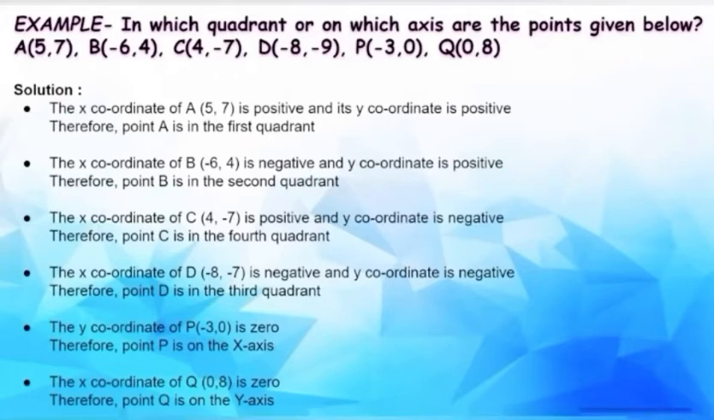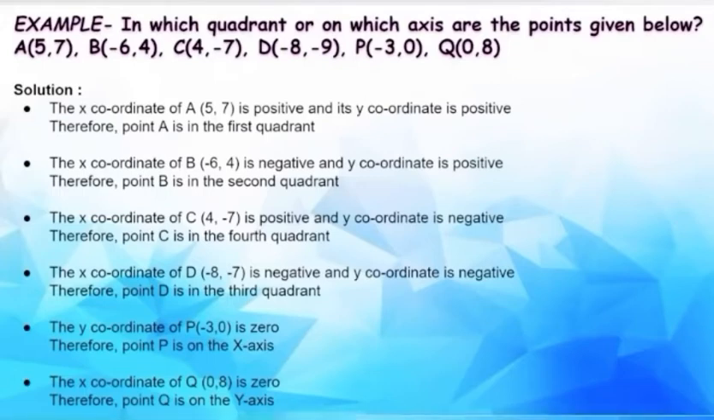Consider the point A, which is (5, 7). The x-coordinate of A is 5, which is positive, and the y-coordinate, 7, is also positive. Therefore, point A is in the first quadrant. Next we have point B, (-6, 4). The x-coordinate of B is -6, that is negative, and the y-coordinate is 4, that is positive. So when a point has a negative x-coordinate and a positive y-coordinate, it always lies in the second quadrant.